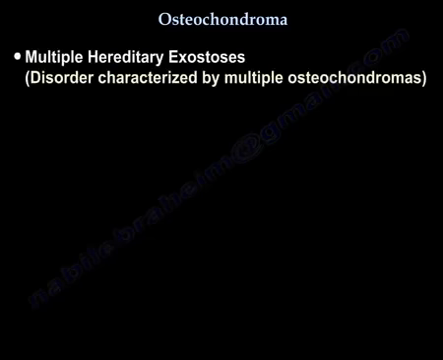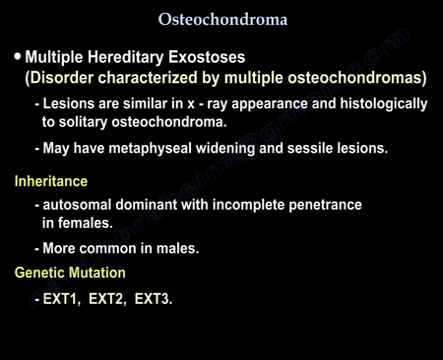Another topic is multiple hereditary exostosis. Lesions are similar in X-ray appearance and histologically to the solitary osteochondroma. You may have metaphyseal widening and sessile lesions. Inheritance: autosomal dominant with incomplete penetrance in females, which is why it's more common in males. Genetic mutation: EXT1, EXT2, EXT3.